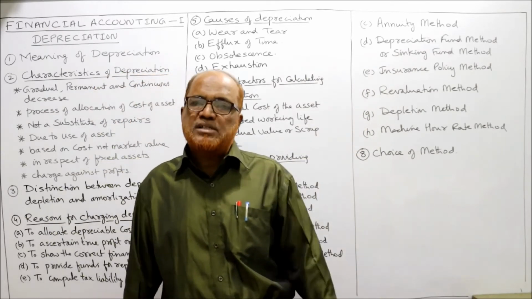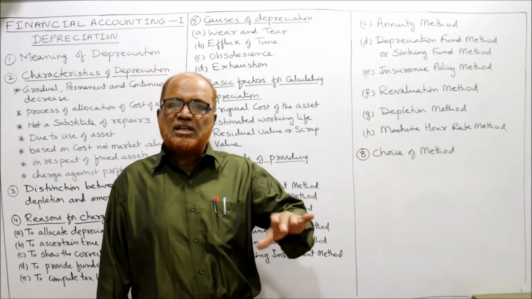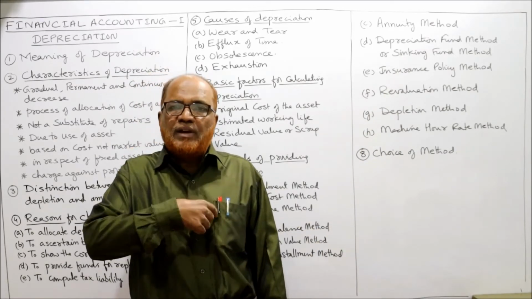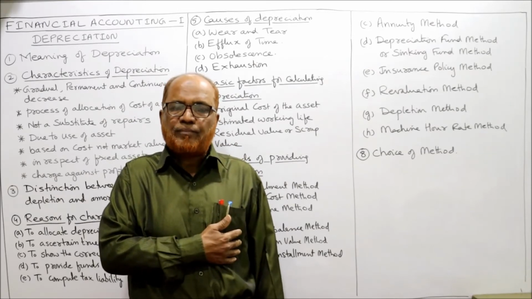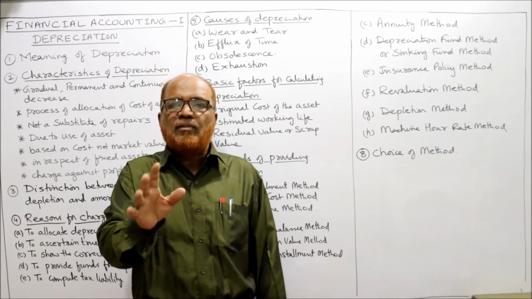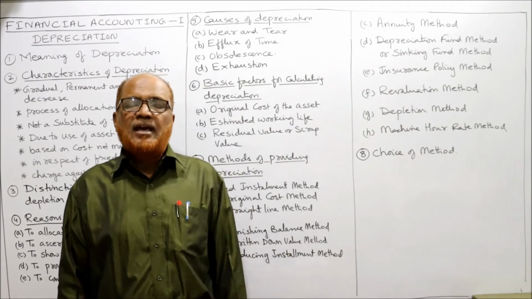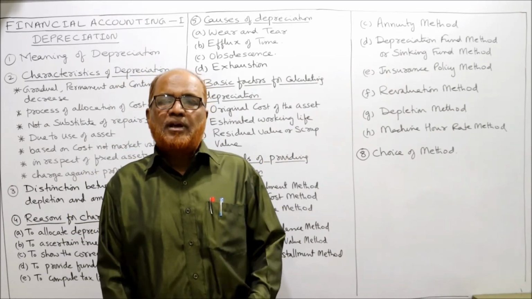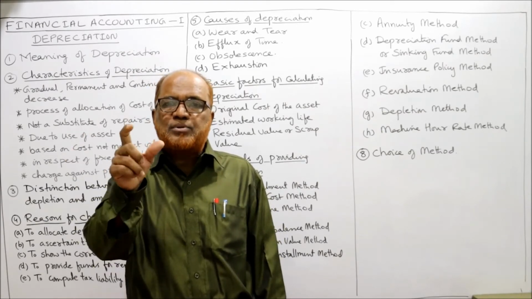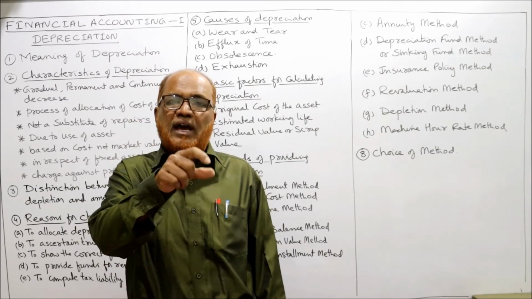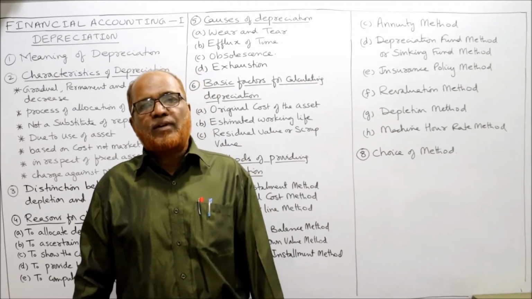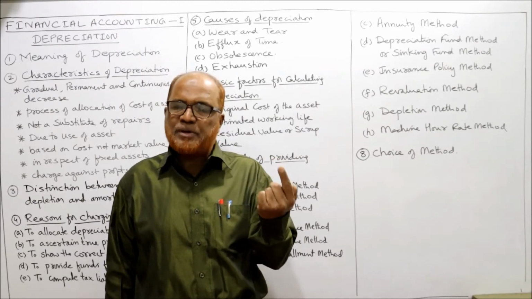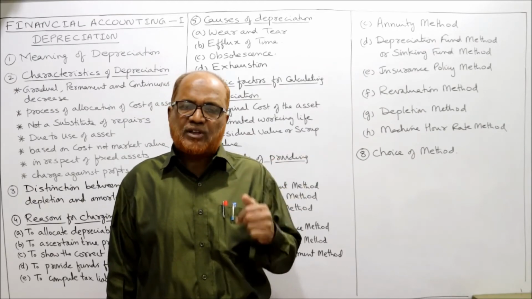Next, insurance policy method. This insurance policy method is very similar to depreciation fund method. The only difference, we will not purchase the securities, but we will take an insurance policy. Every year we pay the premium to the insurance company. The insurance company will pay a lump sum amount at the end of the expiry of the life of the asset. For example, we have purchased a machine worth rupees 1 lakh.